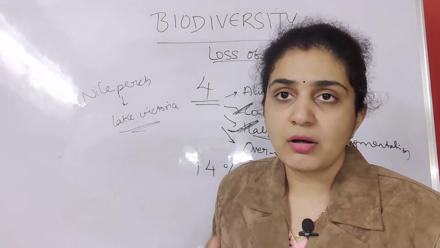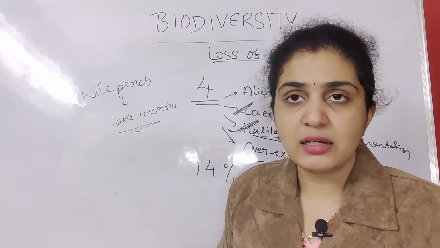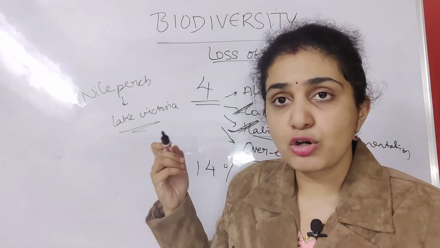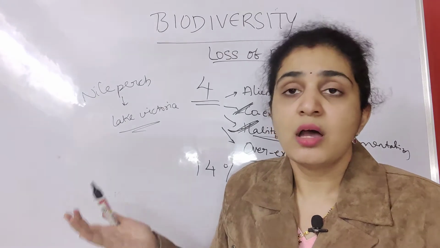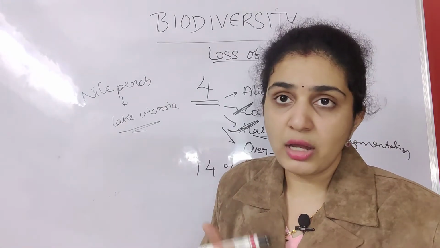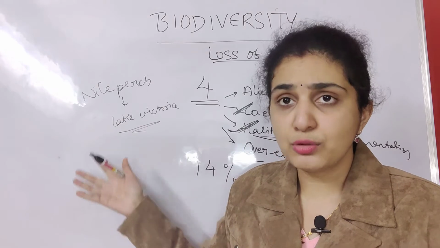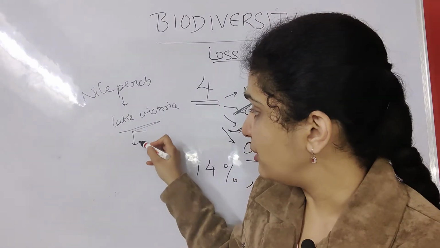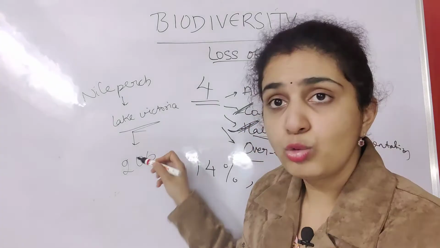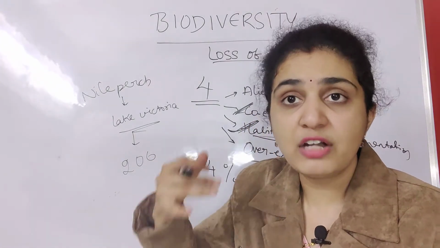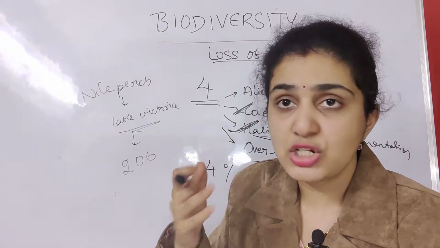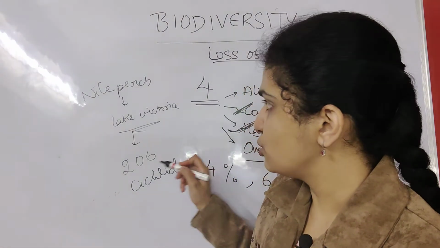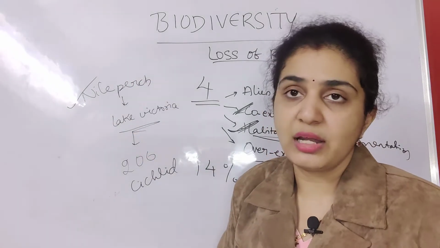There the normal species got extinct. Because of the introduction of the Nile perch into Lake Victoria, about 200 species of cichlid fish got extinct.